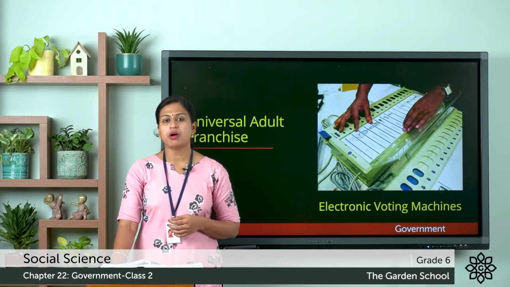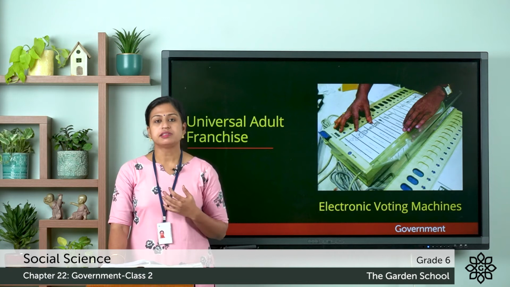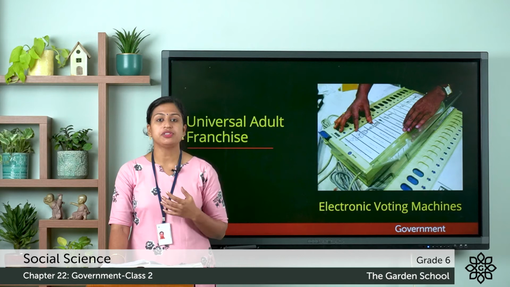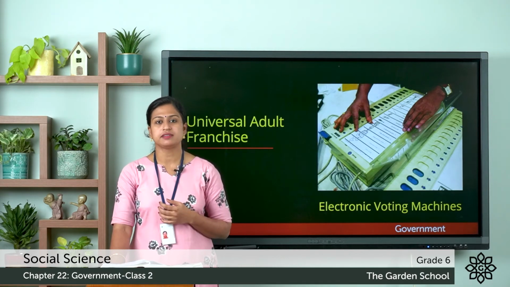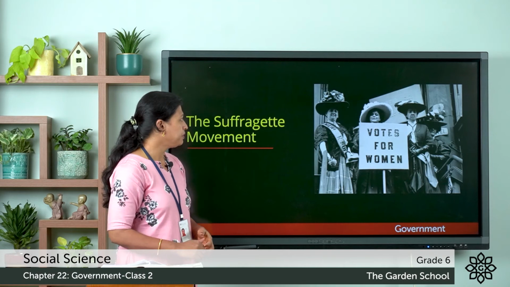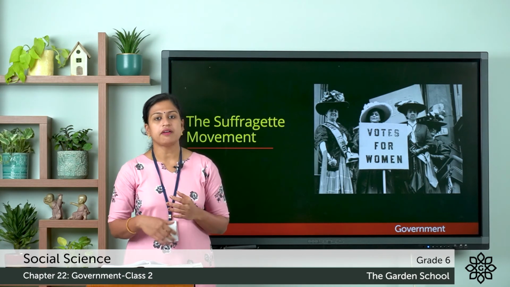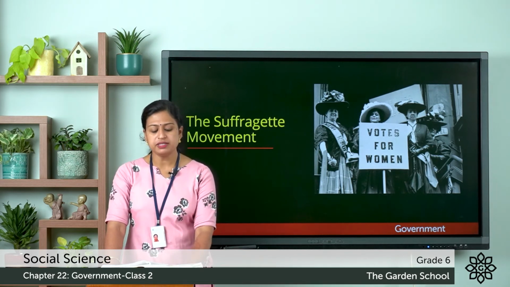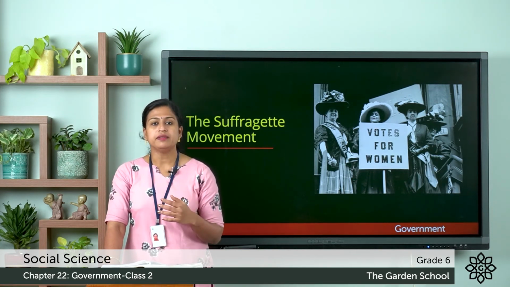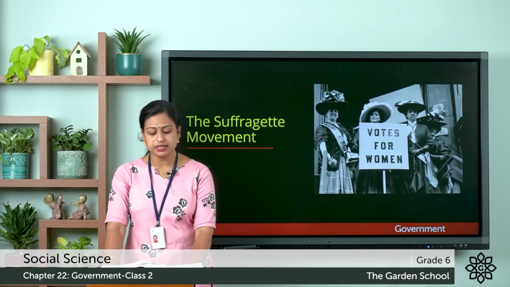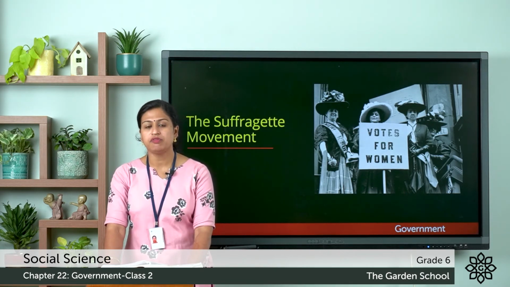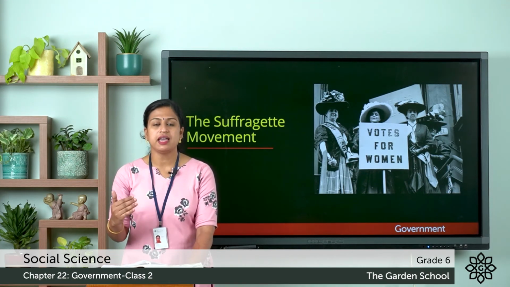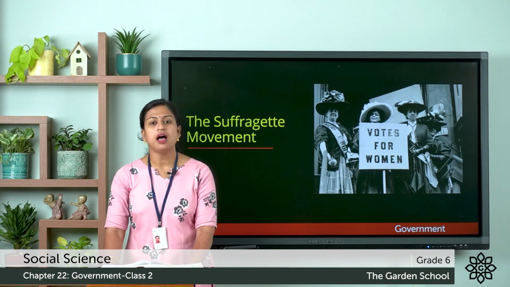Next, we will discuss two movements, that is the suffragette movement and the anti-apartheid movement, which were fought to achieve universal adult franchise. So let's discuss them one by one. Let's discuss the suffragette movement. Here, this women's suffragette movement was a long fight to win the right to vote for women in the United States, because during that period, women were not allowed to vote. They believed that women should stay at home and look after the family and the household.